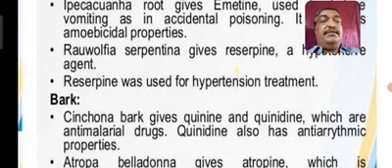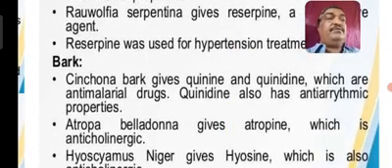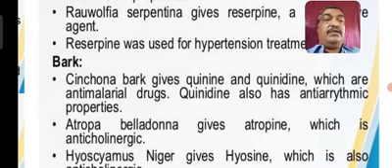Then the bark: cinchona bark gives quinine and quinidine, which are anti-malarial drugs. Quinine also has anti-rheumatic property. So cinchona bark containing quinine and quinidine are anti-malarial drugs. Similarly, Atropa belladonna gives atropine, which is anticholinergic.